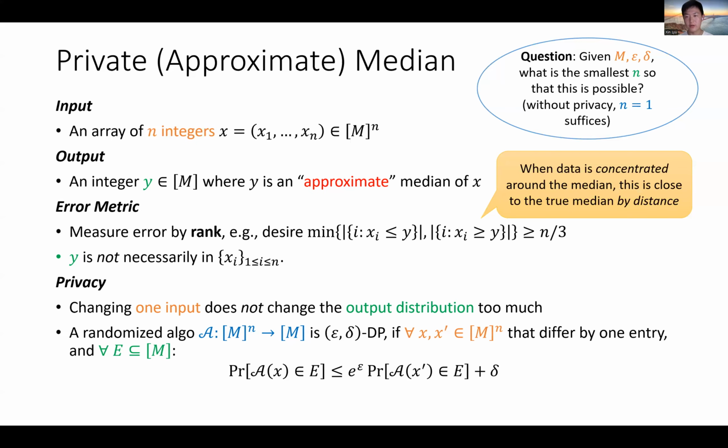And here, the big question we want to ask is, fixing the parameters M, epsilon, and delta, what is the smallest n so that the problem is possible to solve? This question does not make much sense in the non-private world, because as soon as you get one data point, you can start defining what the median is and find it rather trivially.